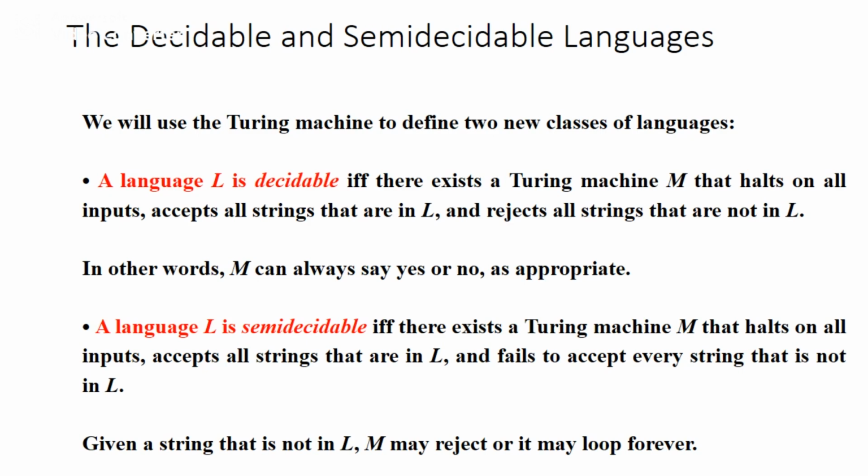You might get an infinite loop. The same thing happens in semi-decidable languages. If the string is not in L, it may reject or it may loop forever.